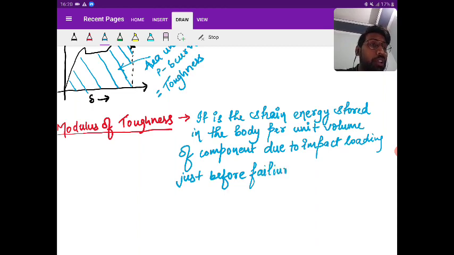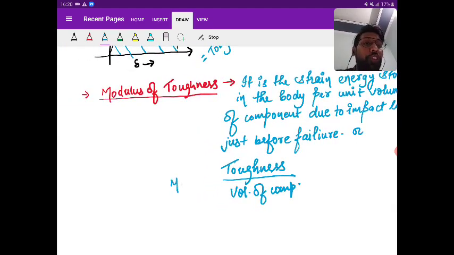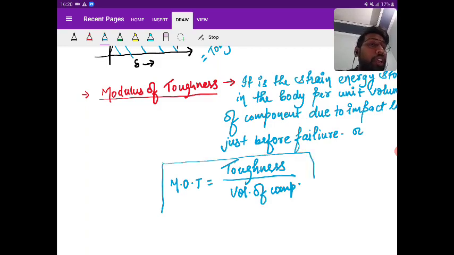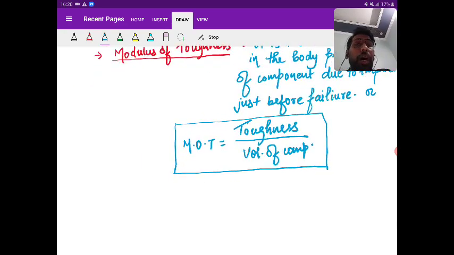Or what we can write, toughness per unit volume of component. Modulus of toughness is nothing but toughness per unit volume of component. Is it clear? Okay.